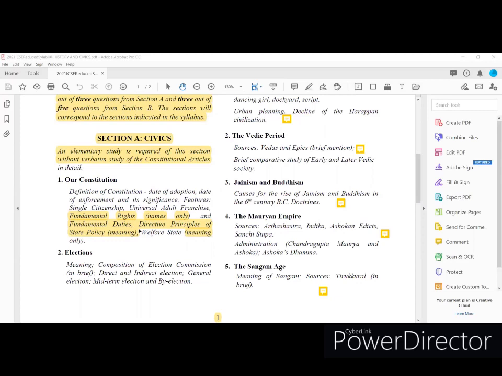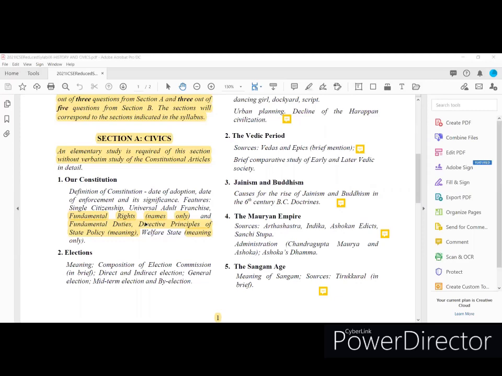And the second lesson, Salient Features of the Constitution Part 2: in that, directive principles of state policy, its meaning, and welfare state, its meaning only. That means they reduced so much from the syllabus, especially lessons 2 and 3 from Civics.